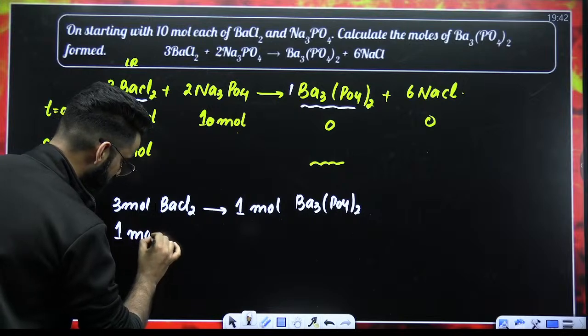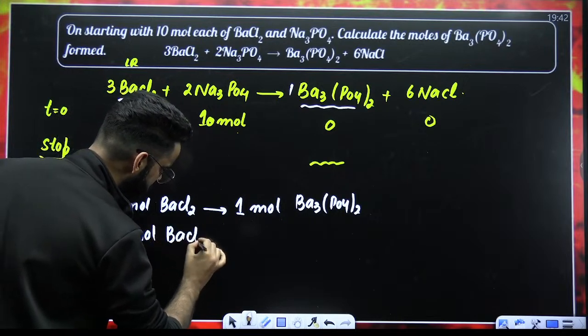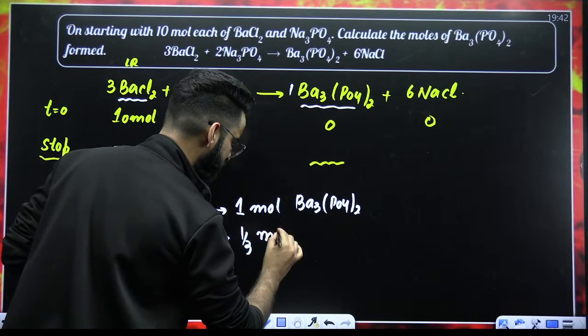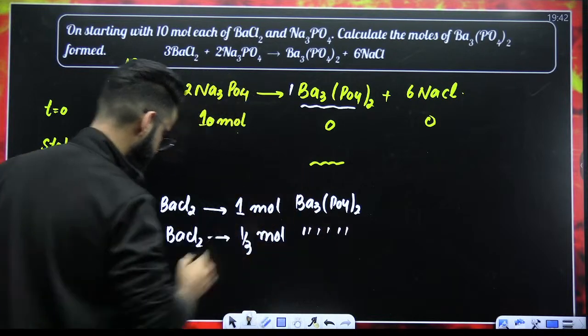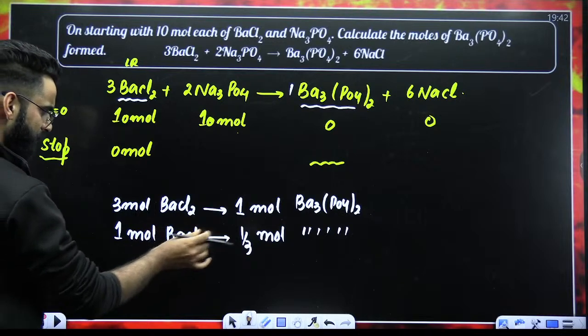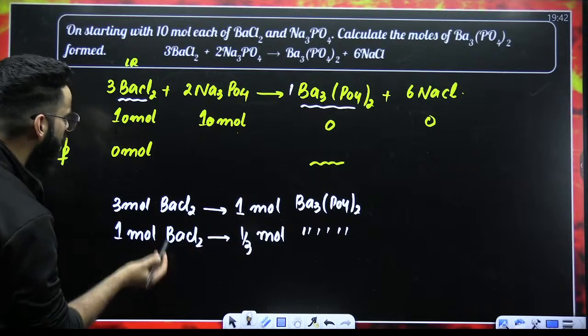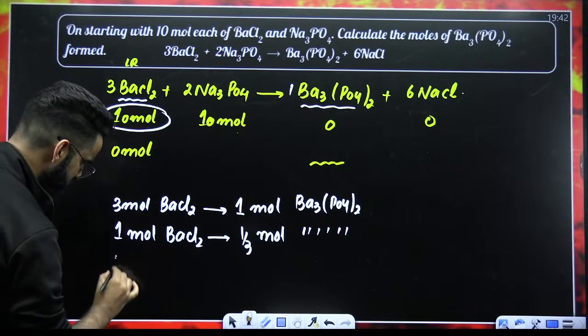Therefore, 1 mole of BaCl2 gives us 1 by 3 moles of barium phosphate. How many moles of BaCl2 do we have? We have 10 moles of BaCl2.